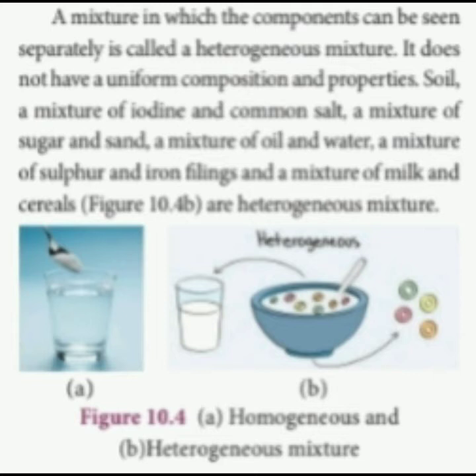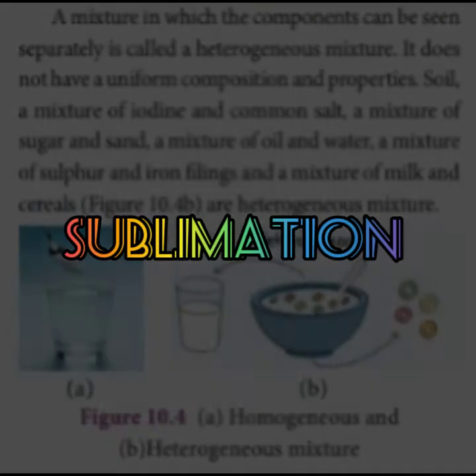We can also separate a sugar and sand mixture, and oil and water, because they do not dissolve. In oil and water, water is present at the bottom and oil forms the topmost layer. So this is an example for heterogeneous mixture. Then a mixture of sulfur and iron filings, and a mixture of milk and cereals. These are examples for heterogeneous mixture. So homogeneous means the components cannot be seen separately, with uniform composition throughout and the same property. But heterogeneous mixture means the components can be seen separately, and it does not have uniform composition and properties.